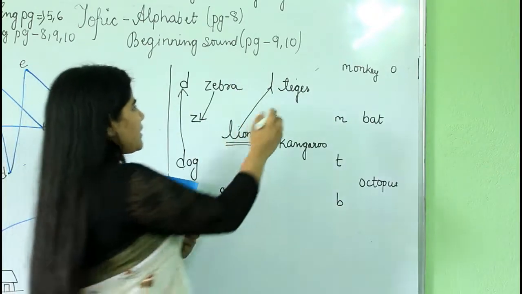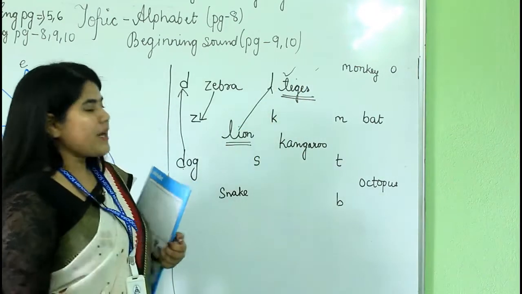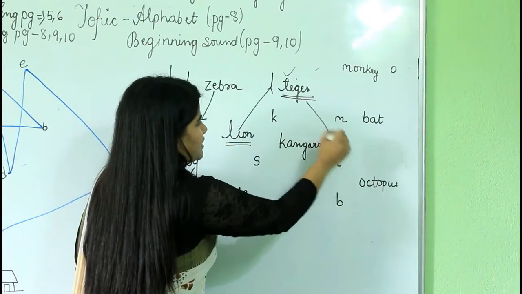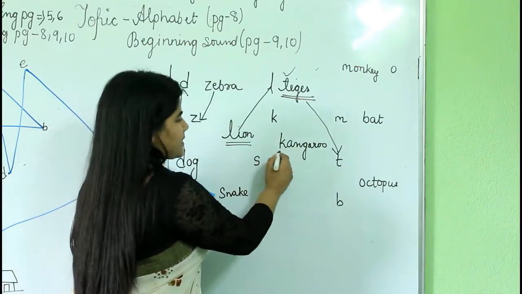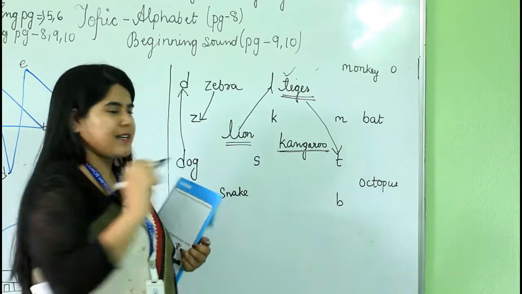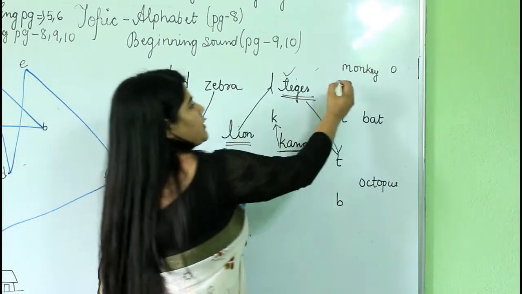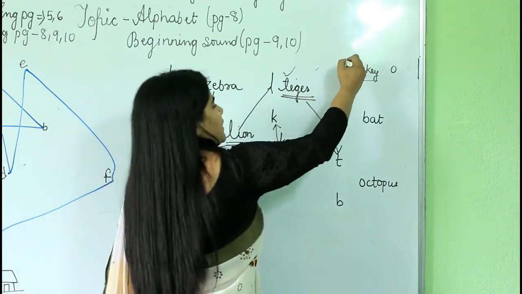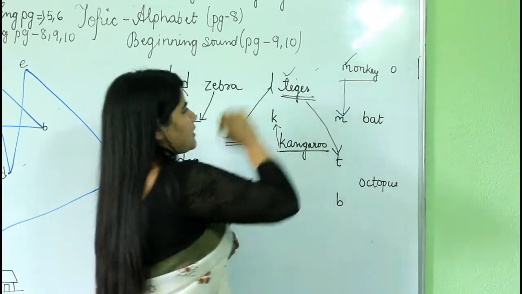What is the next word? It's tiger. Tiger starts with letter T. So where is letter T? Let's see. This one. So match tiger with letter T. Next one is kangaroo. It starts with letter K. Now we have to find out where is letter K. It's here. So match it in this way. Now the next word is monkey. Monkey starts with O. No, it starts with M. Now where is the letter M? It's here. Match in this way.